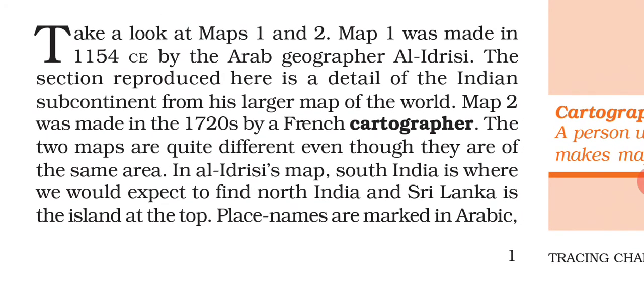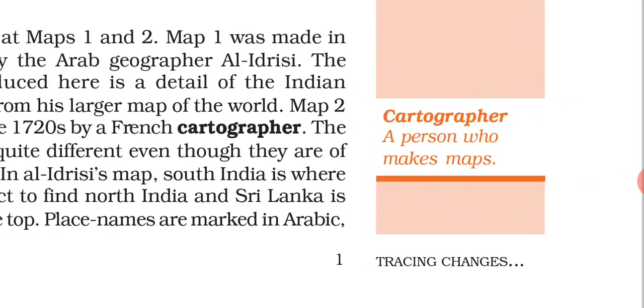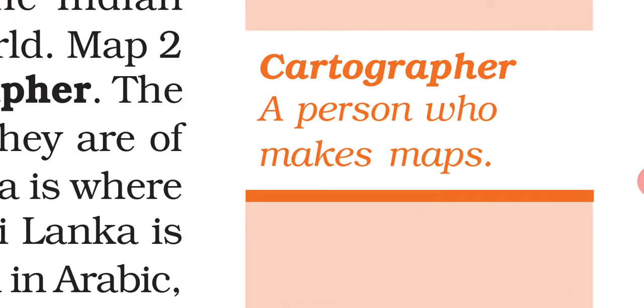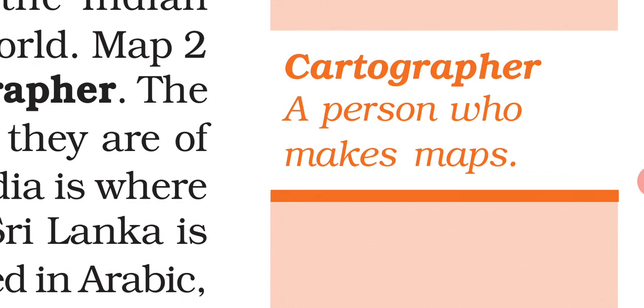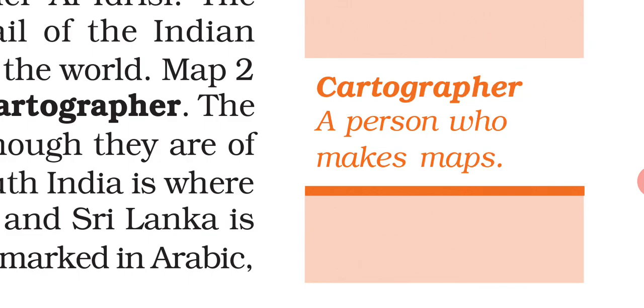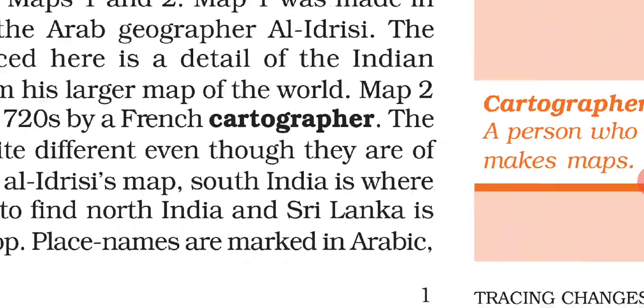So map 1 was made by the Arab geographer Al-Idrisi, and map 2 by a French cartographer. Cartographer means a person who makes maps, underline it, and learn it also.